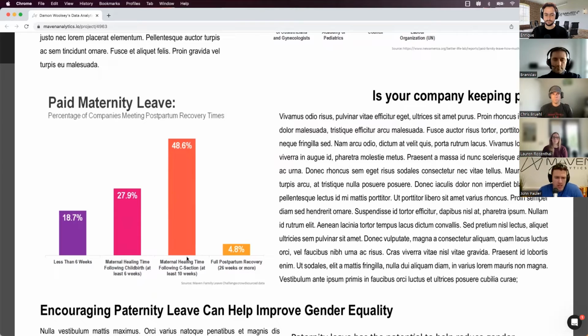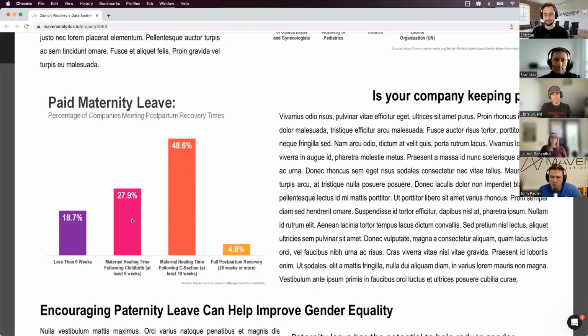I will critique it a little bit. I think the thing that was interesting to me that sort of maybe took it a little bit longer to process is, the data points are mutually exclusive here. Everything should add up to 100, but the labels are not quite the same. So in this case, he's talking about it being at least 6 weeks, when in reality, it's not 28% of companies that have at least 6 weeks. It's actually 81%. It's all three of these buckets.